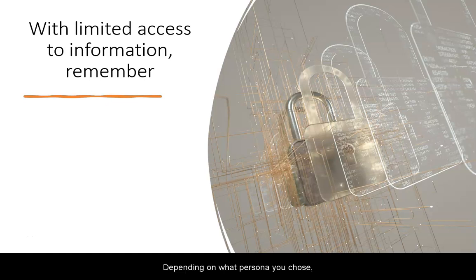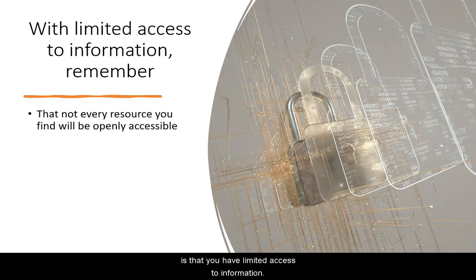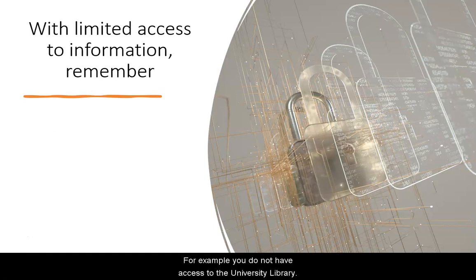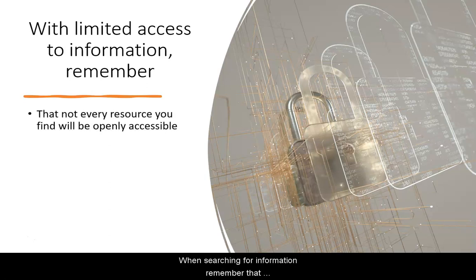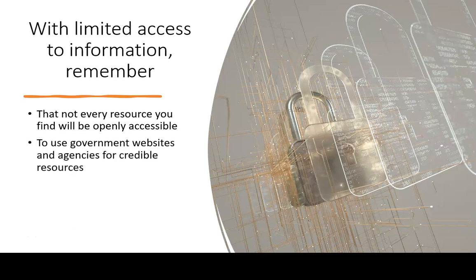Depending on what persona you chose, you witness different barriers or open doors when they try to access information. So what we can gather from these various experiences is that you have limited access to information. For example, you do not have access to a university library. When searching for information, remember that not every resource you find will be openly accessible, even when using Google Scholar for finding research articles. Information can cost money.